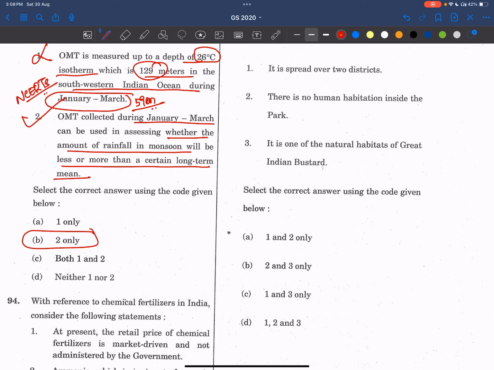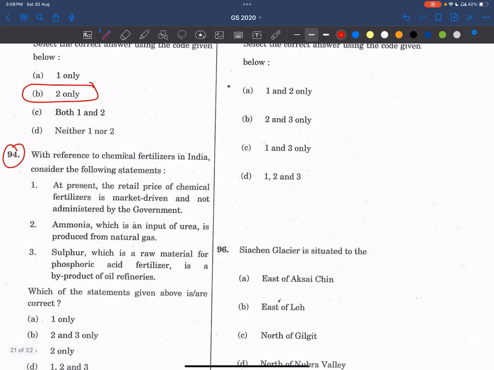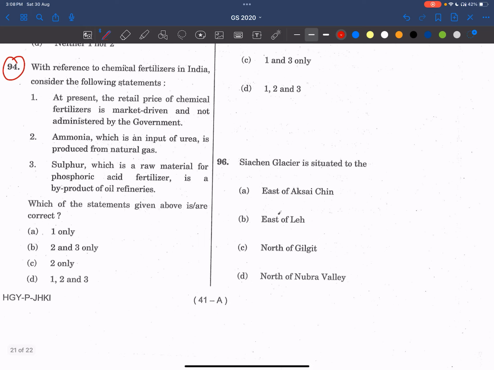Now coming to the 94th question. With reference to chemical fertilizers in India, consider the following statements. At present, the retail price of chemical fertilizers is market driven and not administered by the government. See friends, if it were market driven, because of the Russia-Ukraine war, these urea prices would definitely be very high. That's why, because India is very much dependent on the external market for fertilizers, and there is still a large population dependent on agriculture, the government is administering the fertilizer price and giving subsidies on fertilizers. It is not totally market driven. So the first statement is wrong, right?